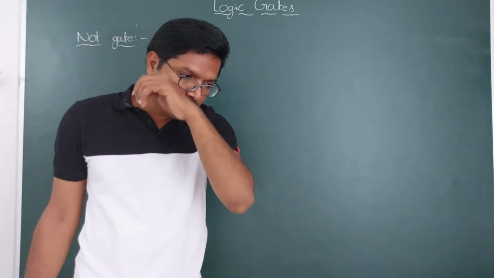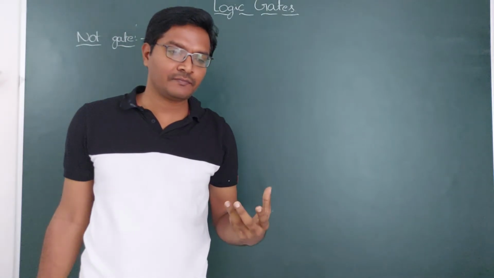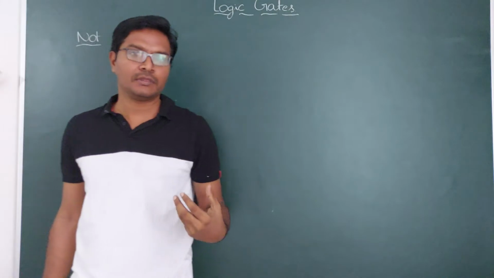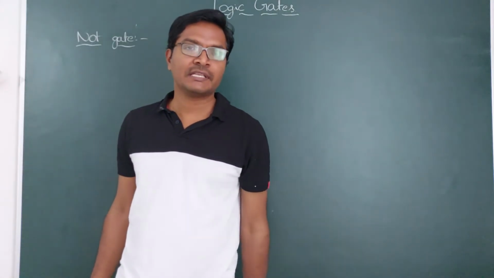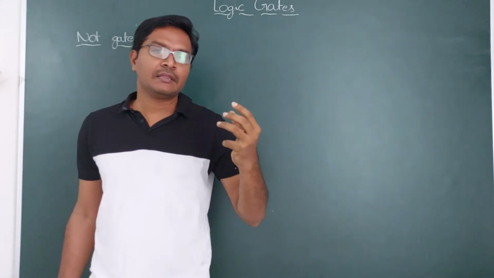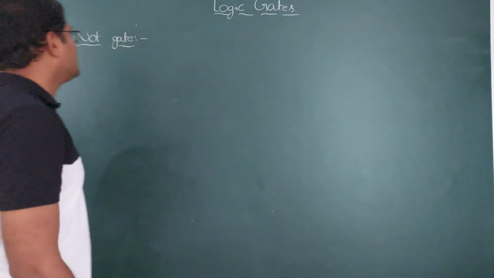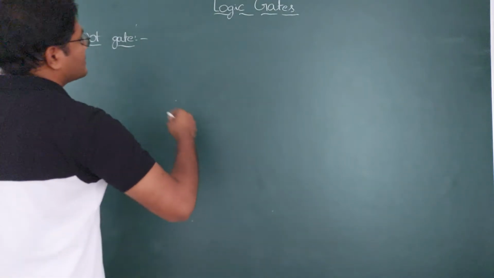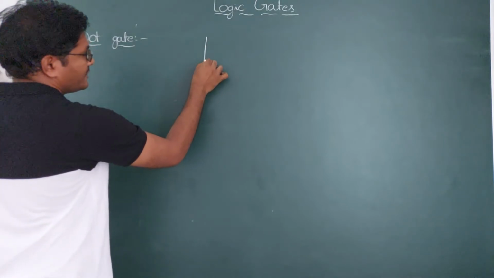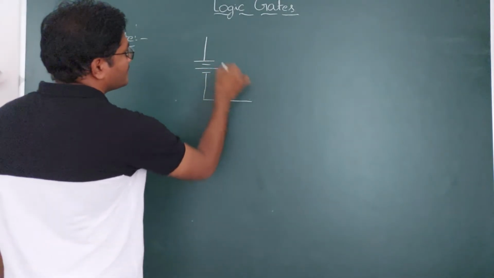NOT gate means if you give the input signal high, the output is low. If you give the input signal low, then the output is high. So whatever input signal you give, it makes the inverse of that signal. That is the NOT gate. For example, the NOT gate diagram must be like this. This is just for our convenience, only in order to understand.